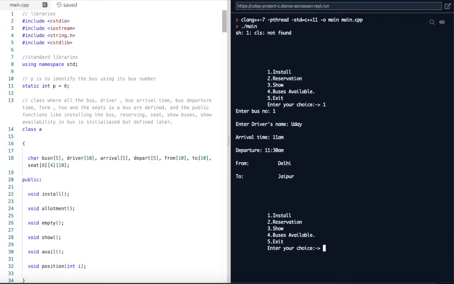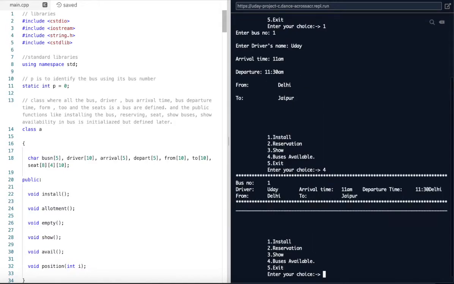So now the bus has been installed, and all the details of bus number 1 have been saved in the code, in an array. You can see this bus in the bus availability. If you press number 4 here, it will show that bus number 1 is available. Driver name is Uday. Arrival time is 11 a.m. Departure time is 11:30 a.m. It will go from Delhi to Jaipur.